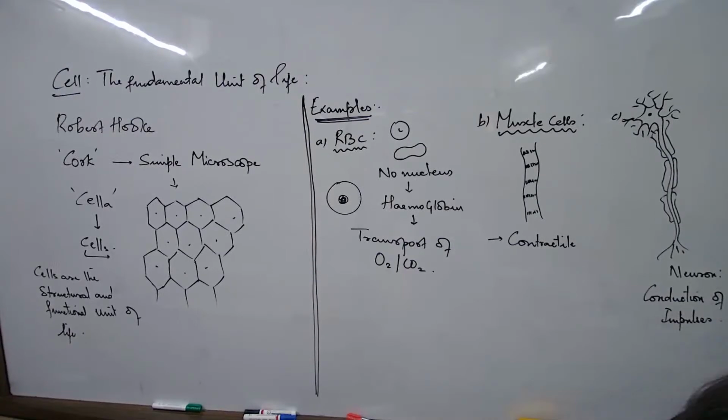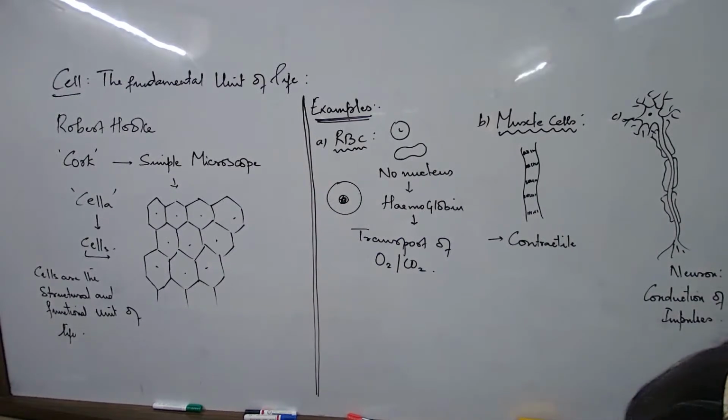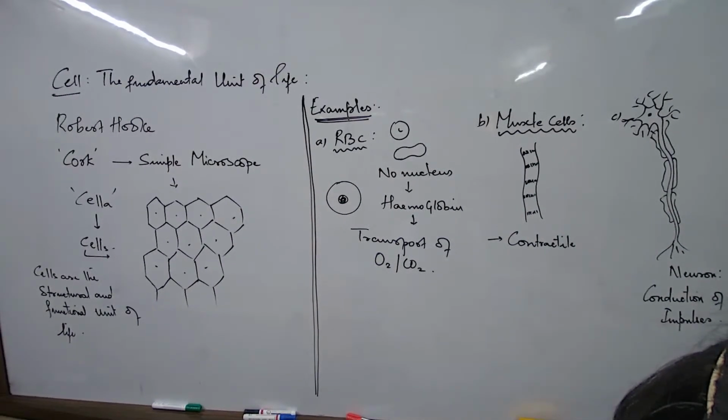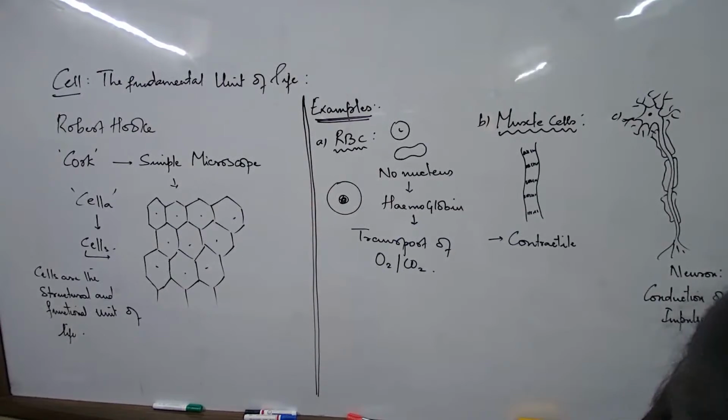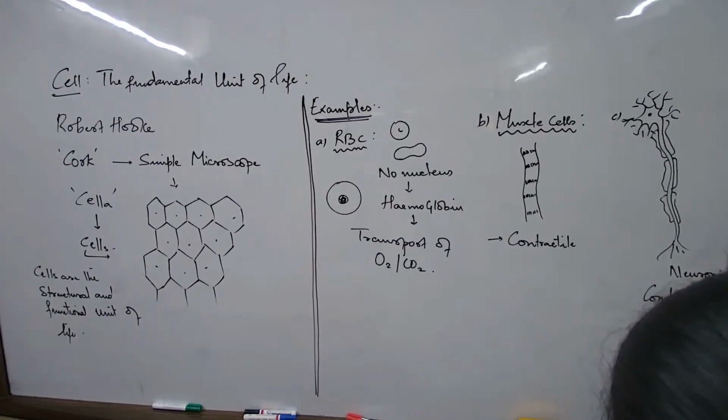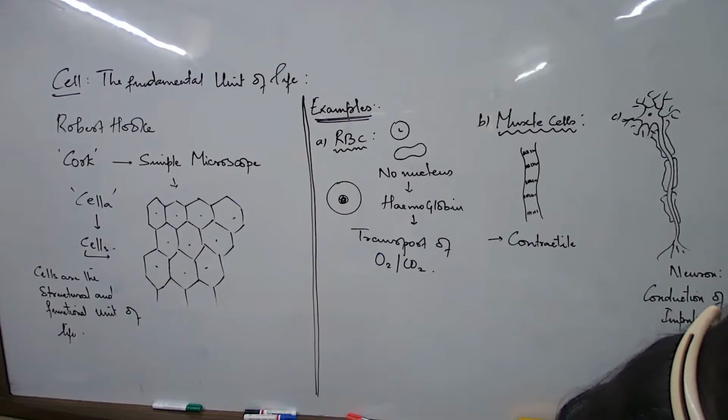All cells of an organism possess a definite structure, size, and shape. Full stop.